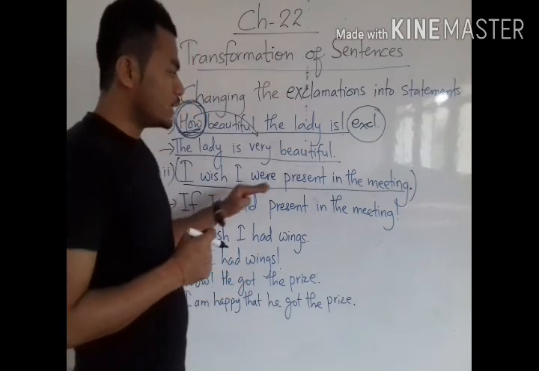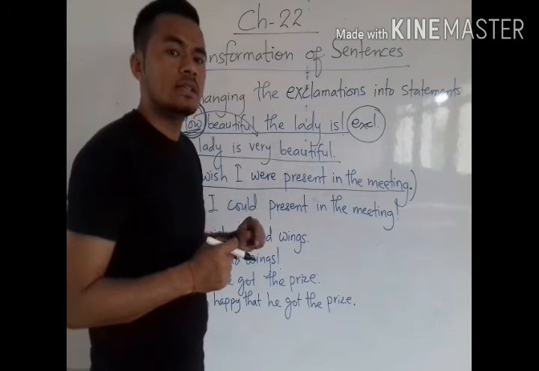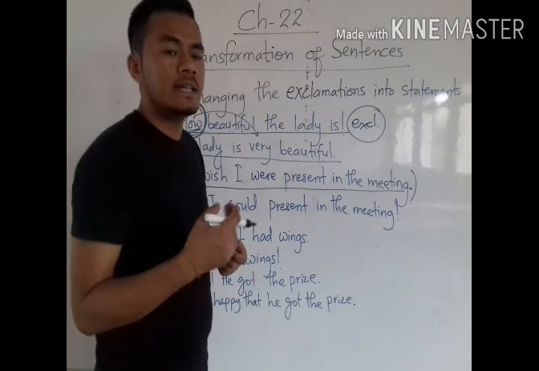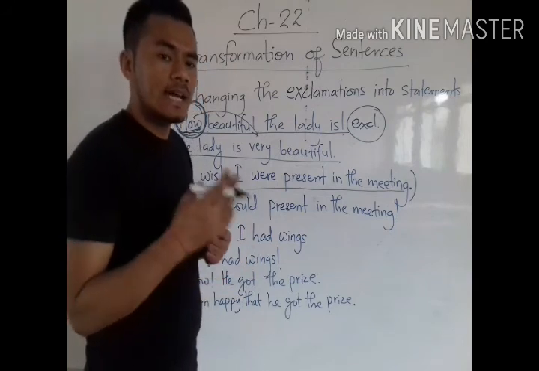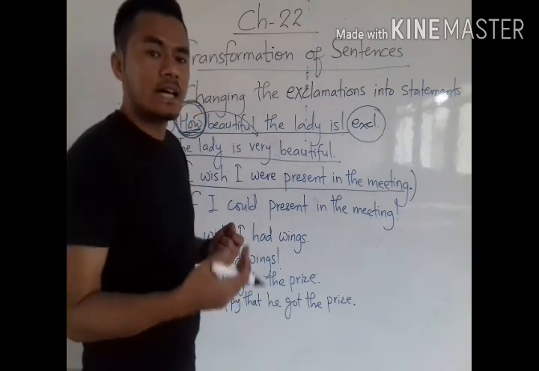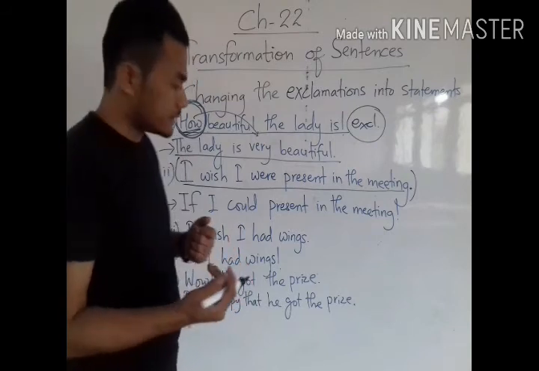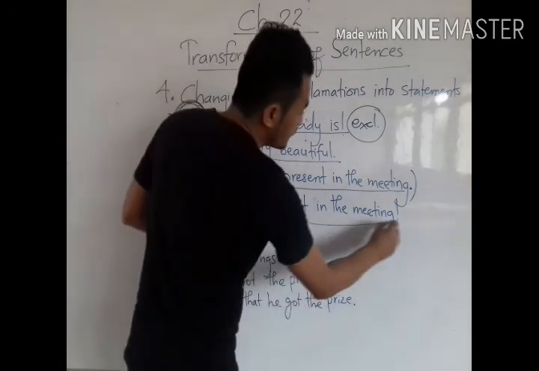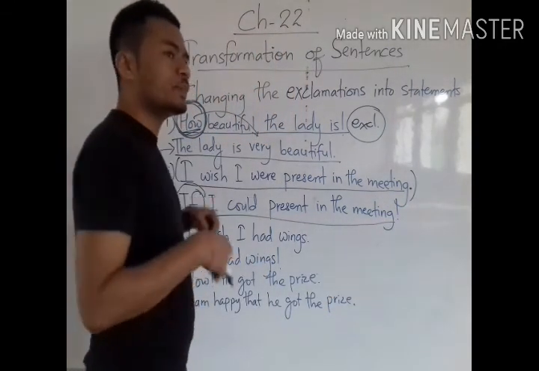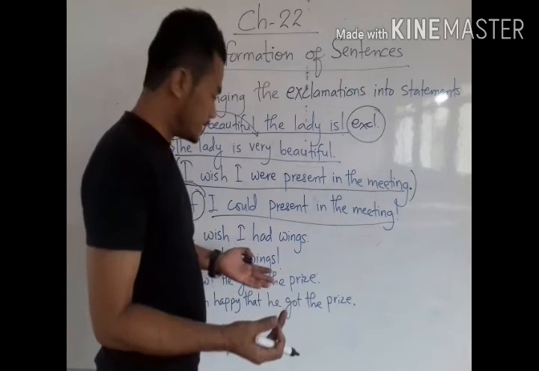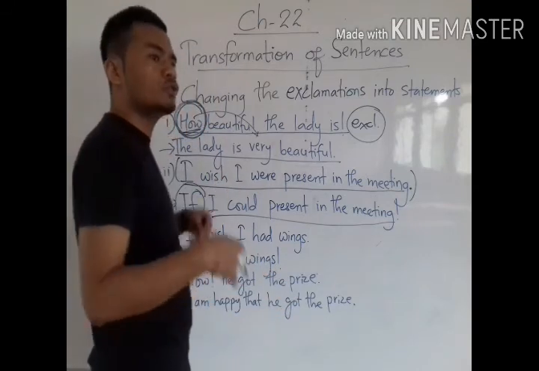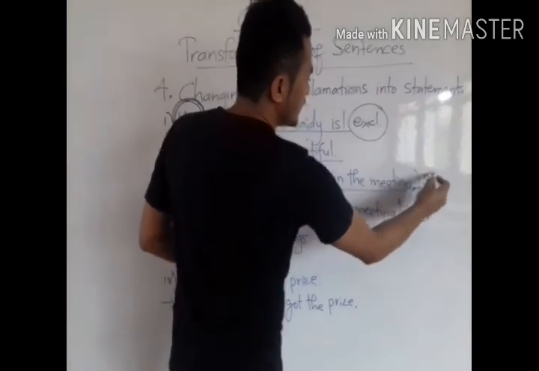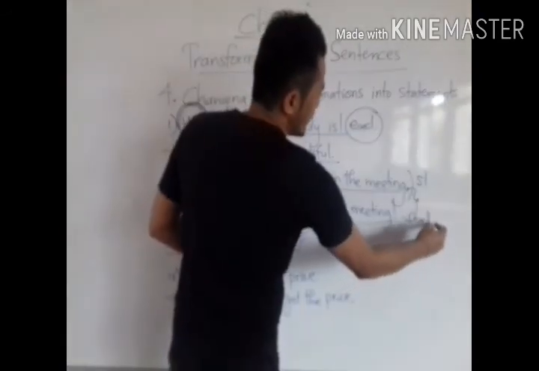So if this kind of statement is there in which the subject expresses its wish, in that case we have to start exclamatory sentences by using if. Like, if I could be present in the meeting. That means if I could be present in the meeting means I want to be present in the meeting. Okay, that means I wish to be present in the meeting. So these two sentences are the same. This is a statement and this is exclamation.